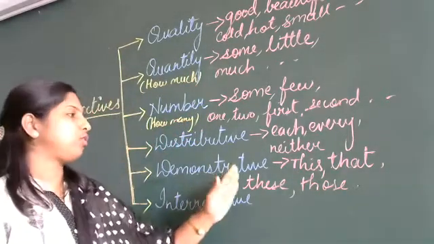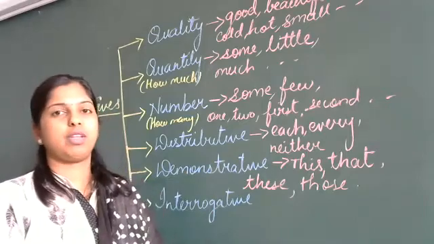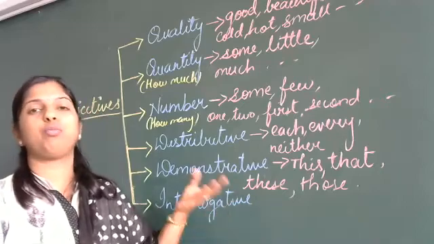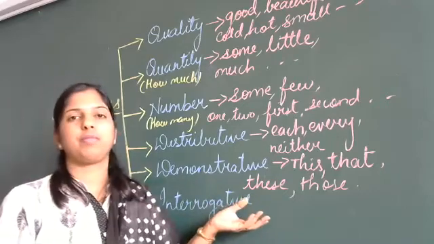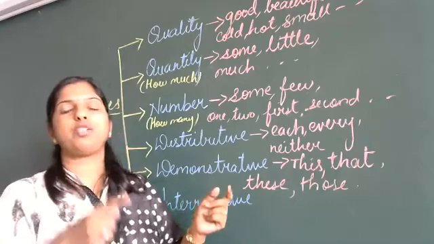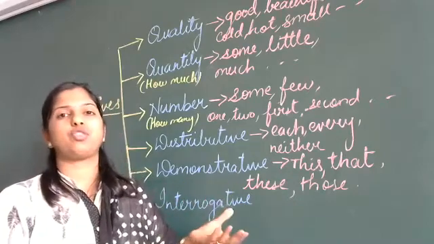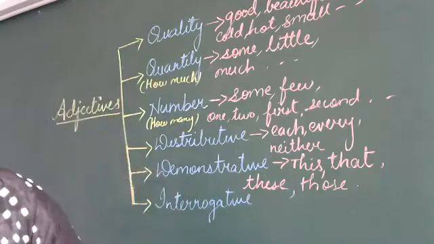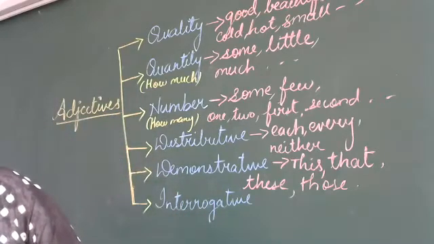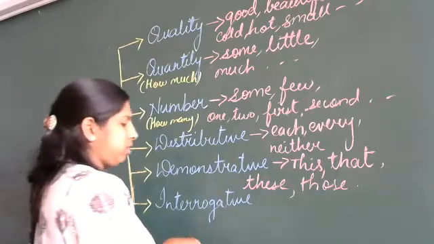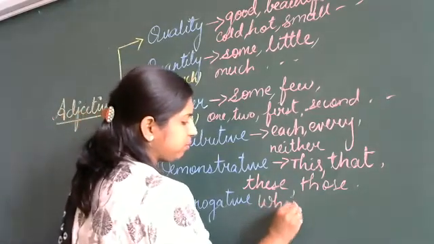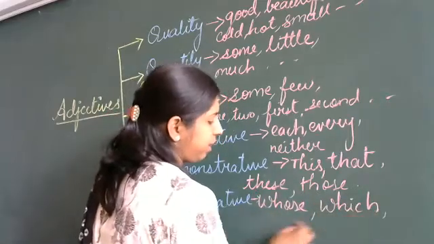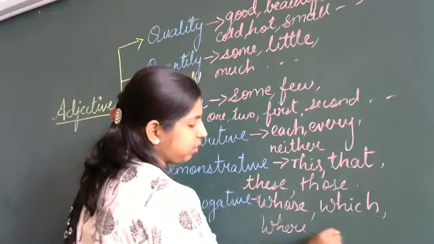These are called demonstrative pronouns. Then we come to interrogative. This you have learned in sentences, in pronouns. This is something common. Interrogative tells you about the question mark in the sentence. That is asking a question. Which, where, what. Okay. The question form. This is used in formation of the question. Whose, which, where, and so on.